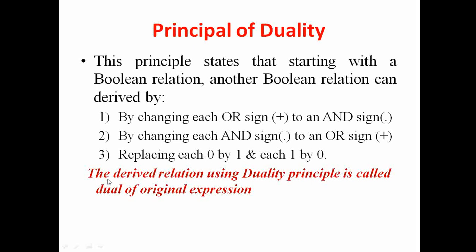In such a way, the derived relation using the duality principle is called the dual of the original expression. So the expression that we get after performing these three steps will be called the dual of the original expression.